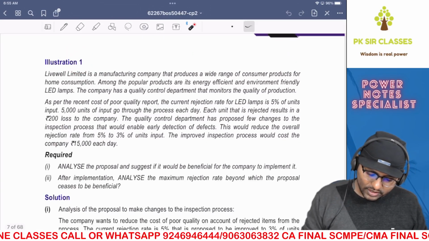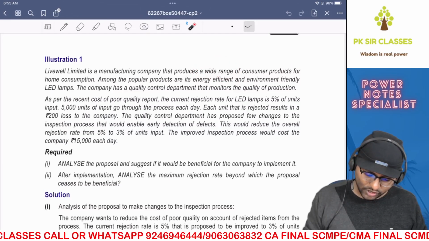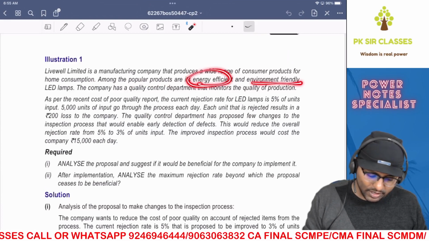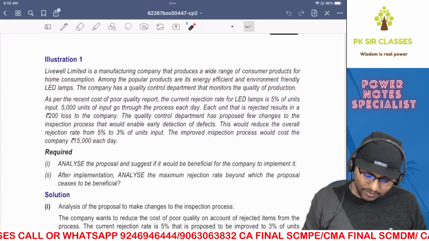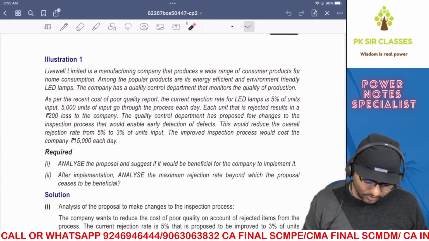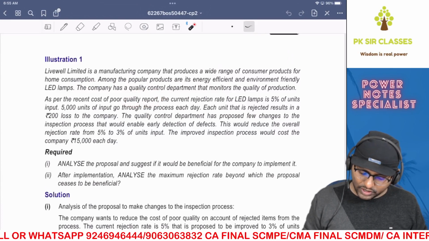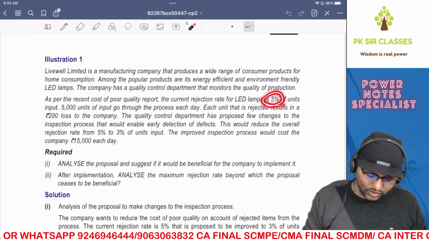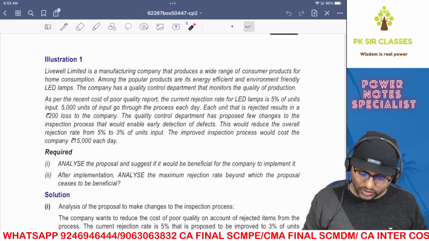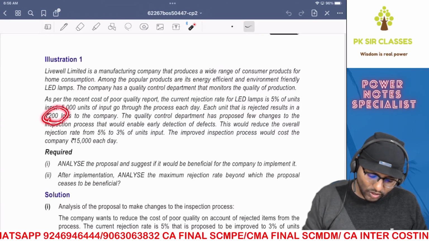Livewell Limited is a manufacturing company that produces a wide range of consumer products for home consumption. Among the popular products are its energy efficient and environment friendly LED lamps. The company has a quality control department that monitors the quality of the production. As per the recent cost of poor quality report, the current rejection rate for LED lamps is 5% of the units input. 5,000 units of input go through the process each day. Each unit that is rejected results in 200 rupees lost to the company.